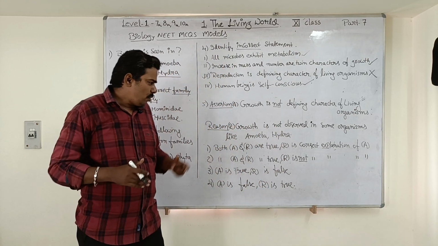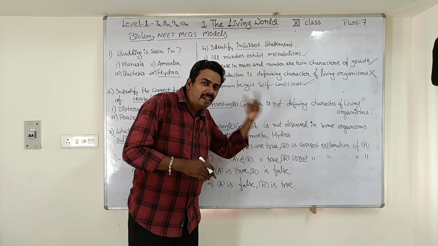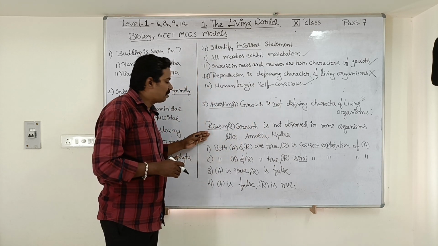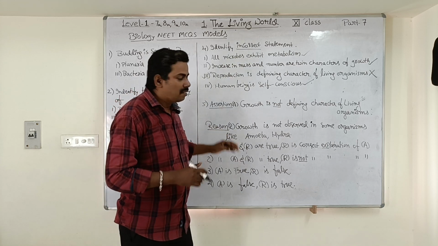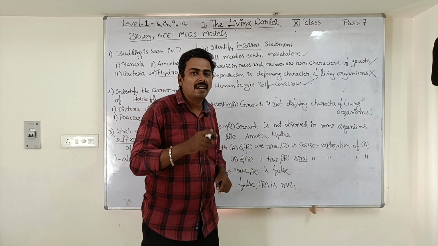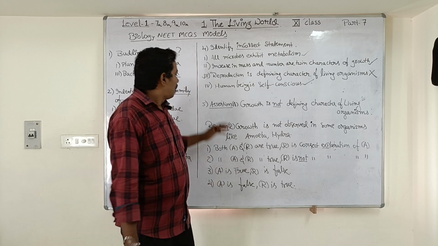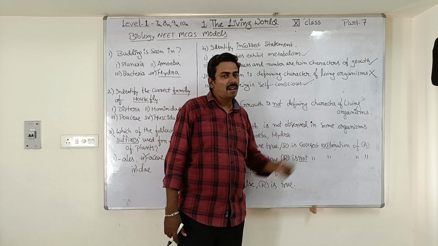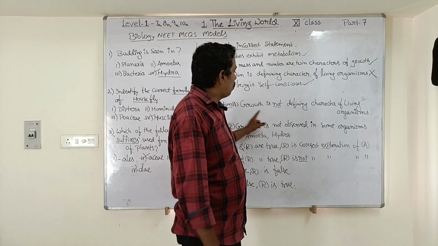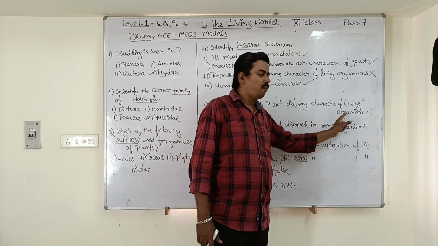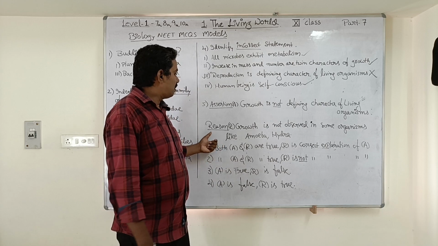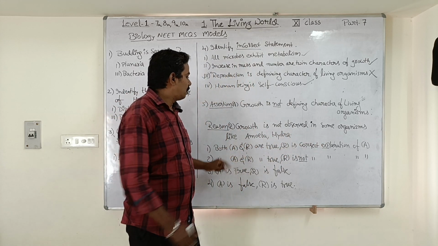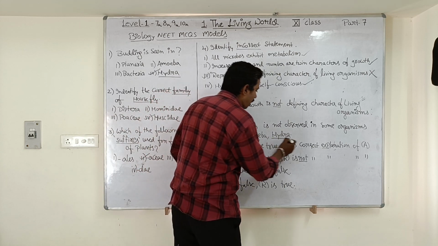You have to apply your mind, you have to think logically in order to answer this type of questions. They are called assertion reason questions. This type of questions are a little bit tough in the NEET exam. Assertion says growth is not a defining character of living organisms. Reason says growth is not observed in some organisms like amoeba, hydra.